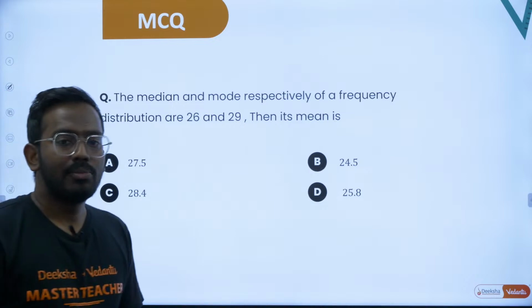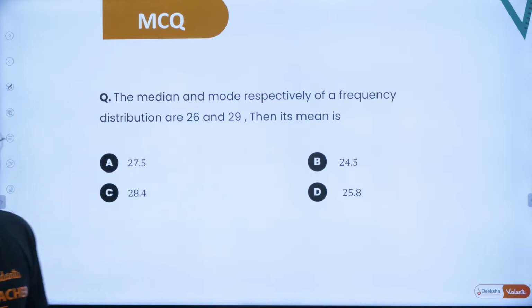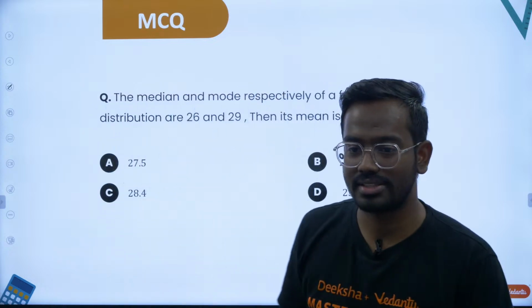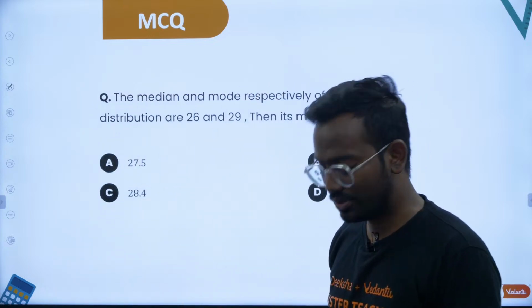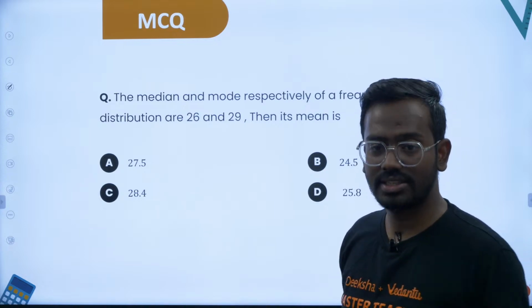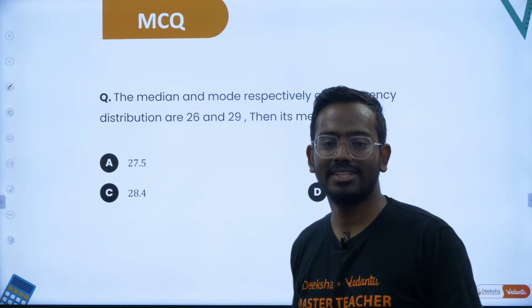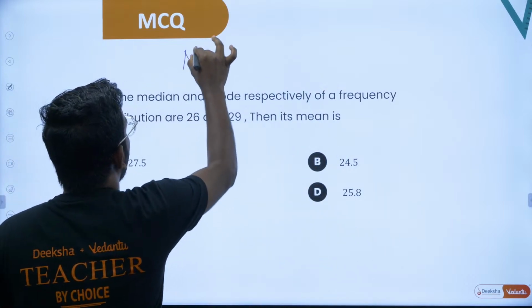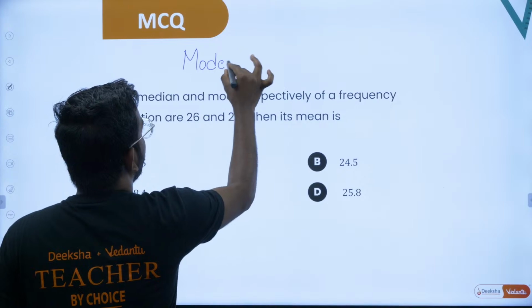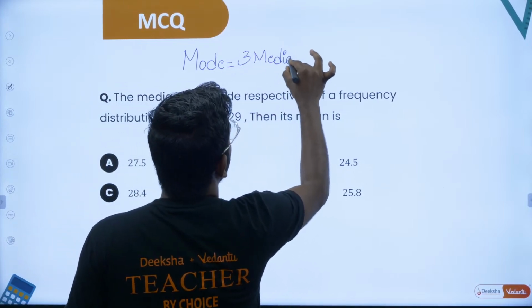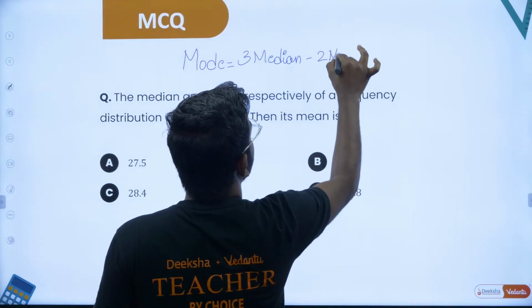The median and mode respectively of a frequency distribution are 26 and 29. Then its mean is. You already know how to solve this. Yes, very good, Dhanush. Dhanush has given the answer. Well done, Dhanush. This is a pretty easy question. You already know the formula relating them: mode should be equal to 3 times median minus 2 times mean.